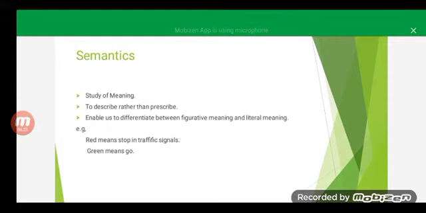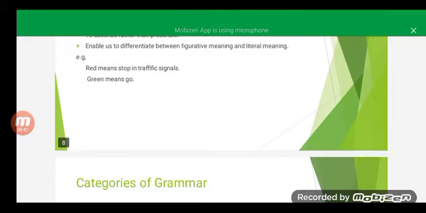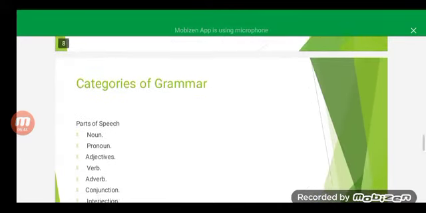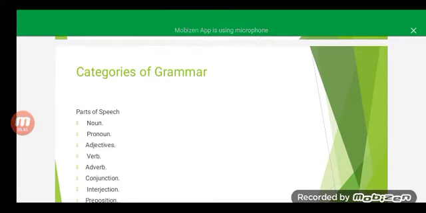For example, red and green are colors, but in the case of the traffic signal, red means stop and green means go. So there is a clear difference between the figurative and literal meaning of the word, and this thing we study under the topic of semantics. Now I will discuss the categories of the grammar.